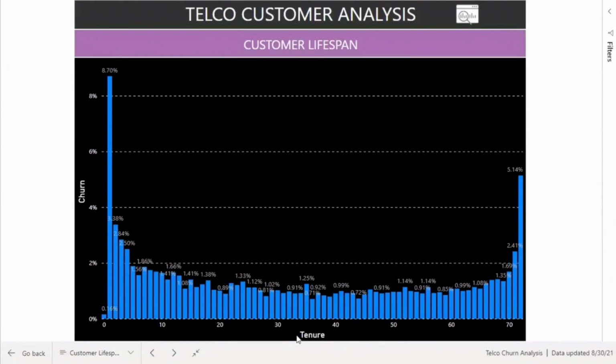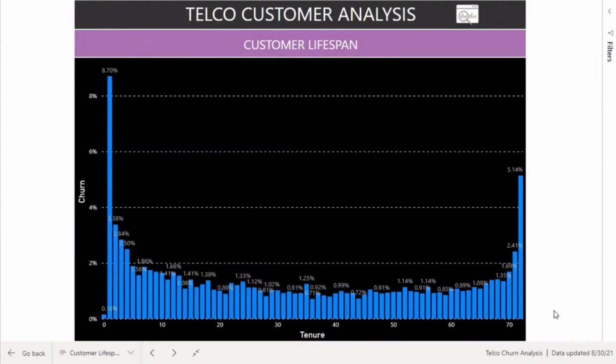This bar chart can offer a good perception of how churn is distributed across the customer's lifespan. We can see that the biggest majority of clients cancel or do not renew their subscription in the tenure of 1, totaling 8.70% of clients, and second is the tenure of 72, totaling 5.14% that defect. The least percentage that we have is the tenure of 0, which has 0.16%.